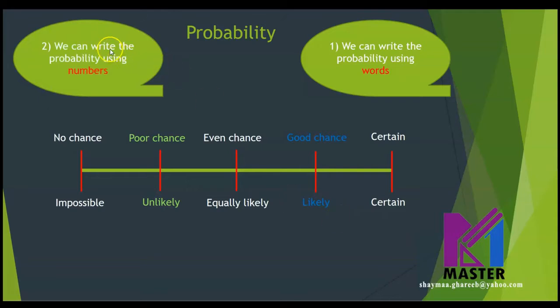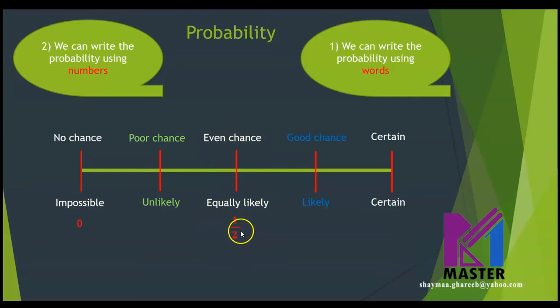We can also write the probability using numbers. If I want to write an impossible action as a number, it will be 0 because it will never happen. What about equally likely or even chance?